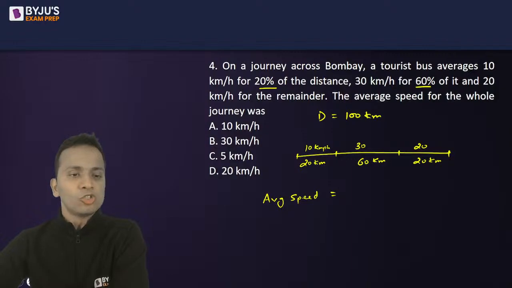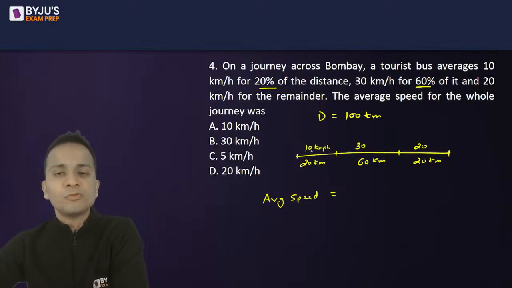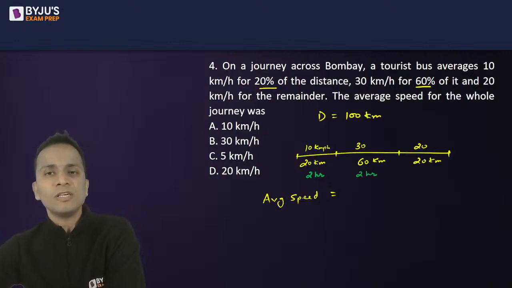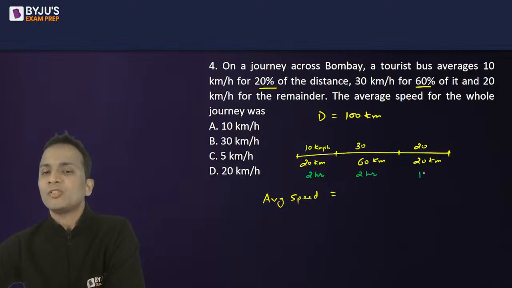Okay. Now I'll also calculate the total time taken for these respective journeys. Now for the first journey, the distance is 20 kilometers and the speed is 10 kilometer per hour. So 20 divided by 10, the time taken will be 2 hours. For the second journey, 60 kilometers divided by 30 kilometer per hour, again time taken will be 2 hours. And for the third part of the journey, 20 divided by 20, that is 1 hour.